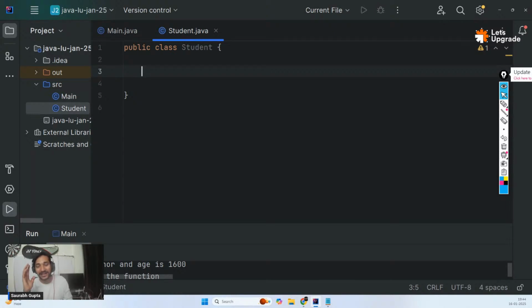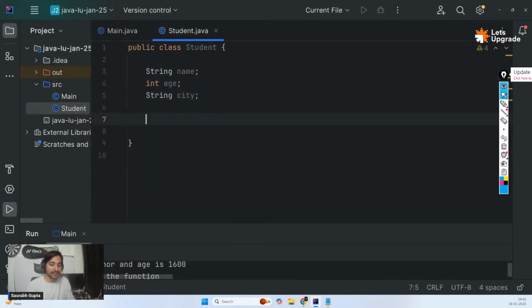So guys, also remember, from now on, if someone asks you what's an object, please tell them object is a collection of properties and methods. And class is just a blueprint where you write those things, those properties and methods, but they actually belong to the object. Please, you should give a good answer. But again, let's go. So I'm saying a student should always have a name, no values, okay? Name, an age, and a city. And they should have a function. So void print data.